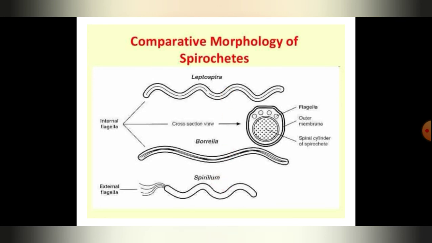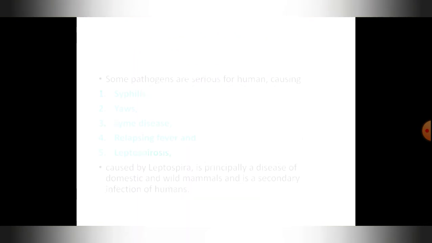Coming to the comparison of the spirochetes. Okay, there are different genera. Here you can see Leptospira, and this is the Borrelia species, and this is Spirillum. You can see the internal flagella which are present inside, and these are external flagella. This is the structure: outer membrane, spiral cylinder of the spirochete. Inside you have the flagellum. This is the cross section of these two.